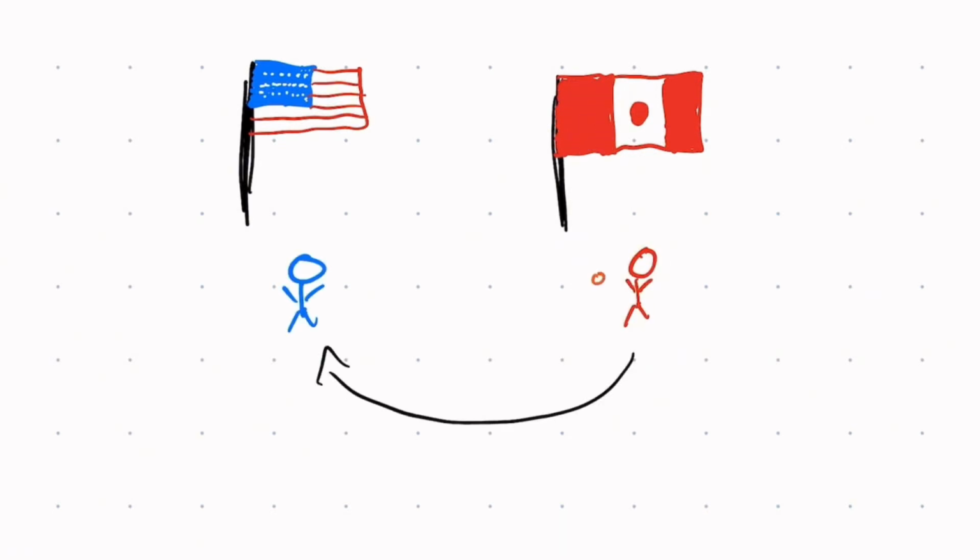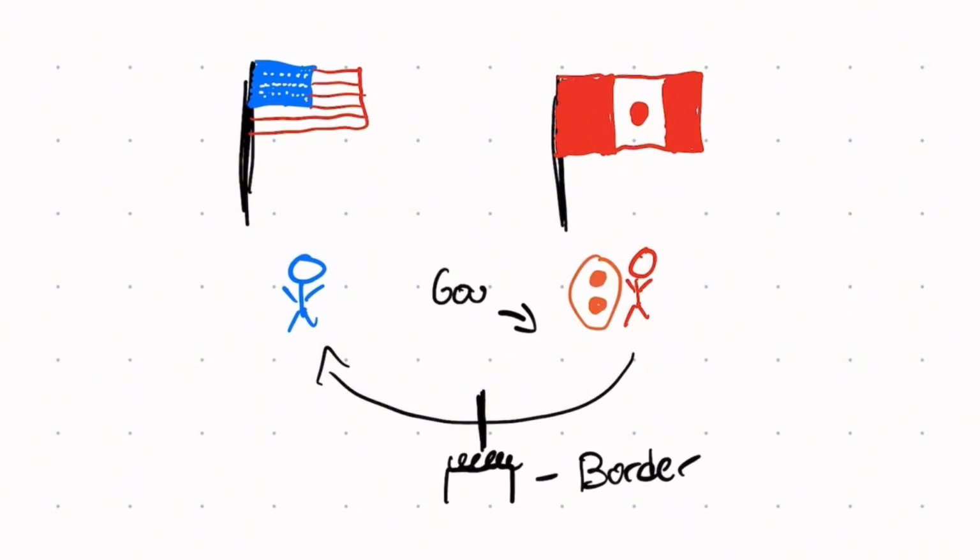Let's say there's an American and a Canadian citizen. The Canadian wants to sell the American bottles of their delicious maple syrup, but there's a border in the way. The government would charge the Canadian a tax at the border. That is essentially what a tariff is.